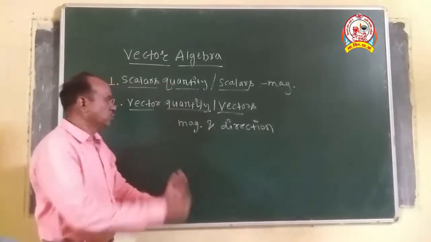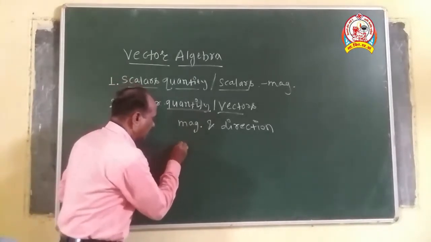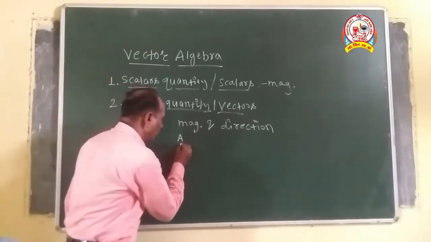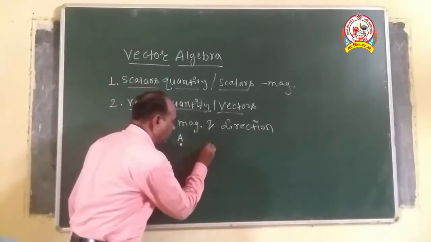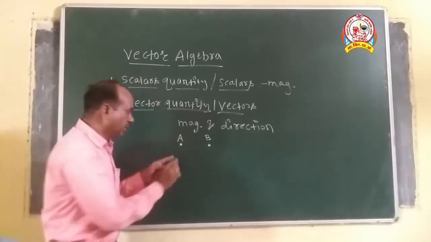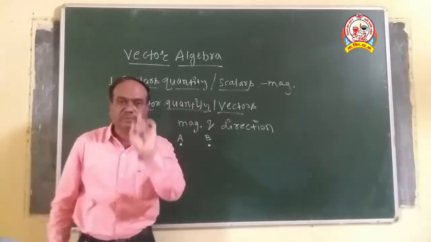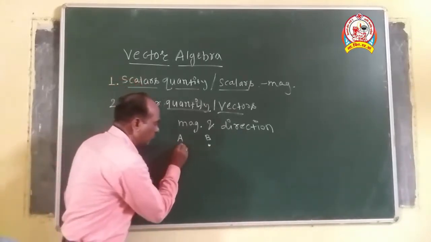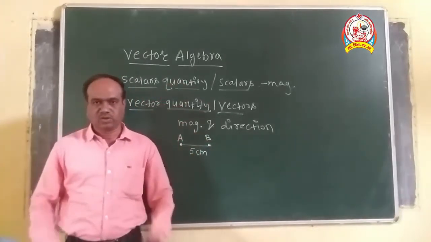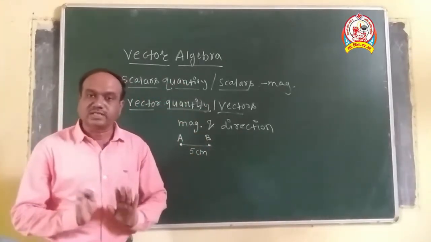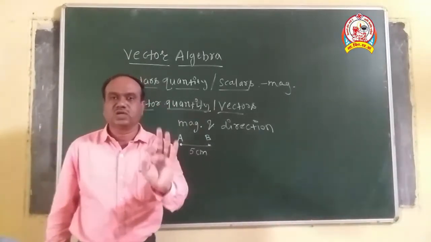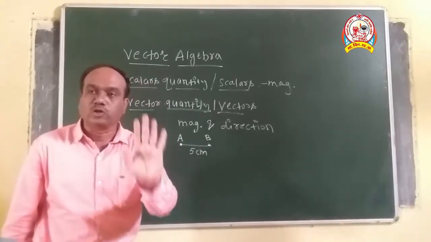Suppose that a person is standing at point A, and suppose that he wants to go from A to B. The distance covered by that person from A to B is, suppose, 5 centimeter. Okay. Now the question is arising: what is the direction for the particle performing 5 centimeter distance?